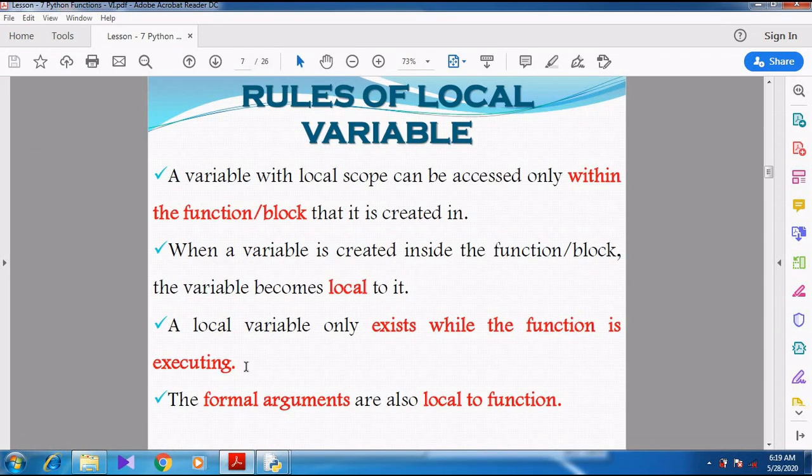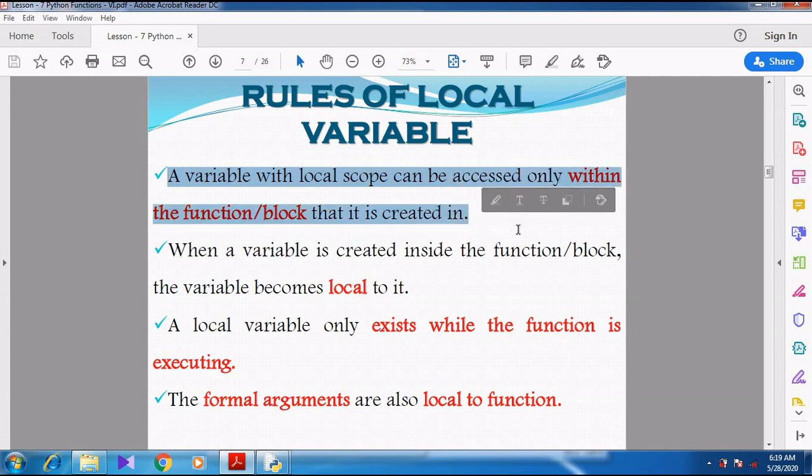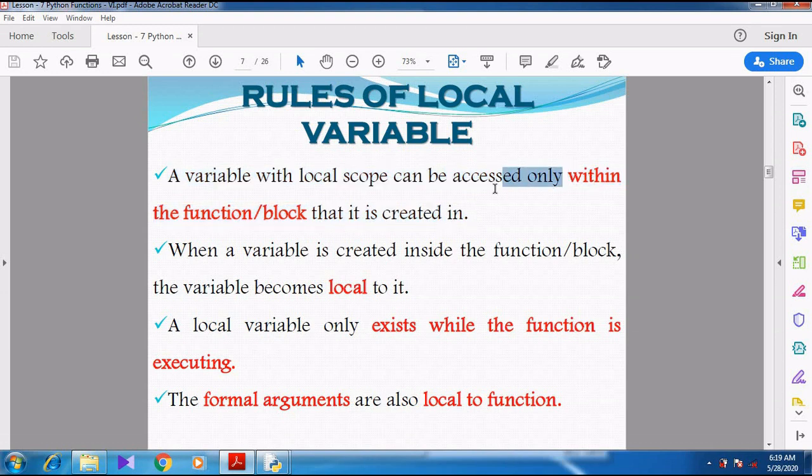Now we are going to see the rules for local variables, that is, local scope. A variable with local scope can be accessed only within the function or block. Already I told you, it is accessible only within the particular block where we have created it.